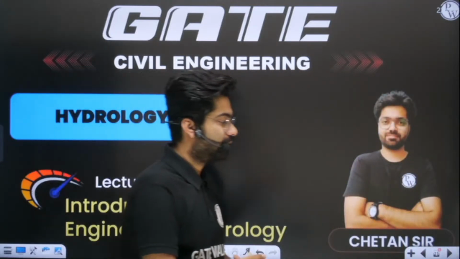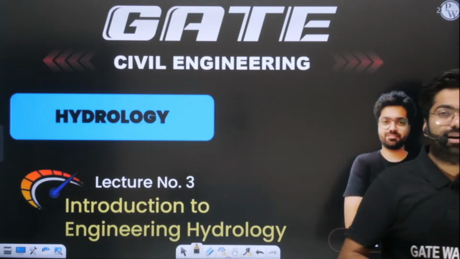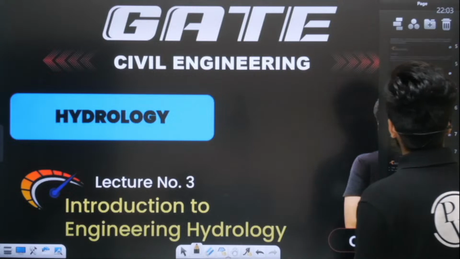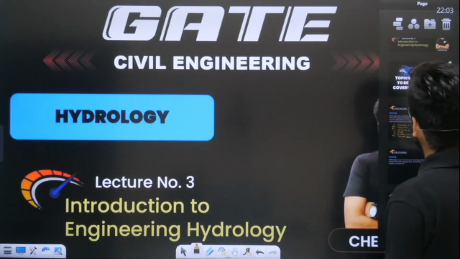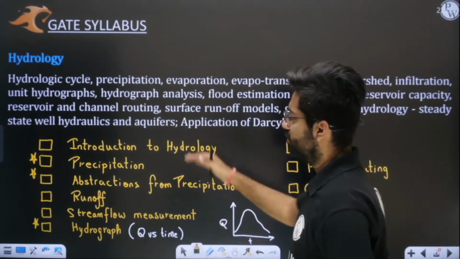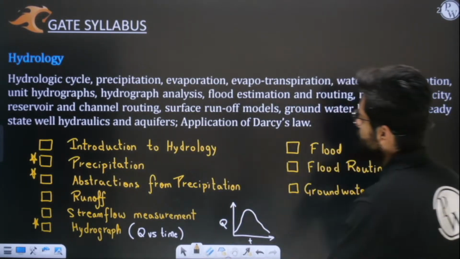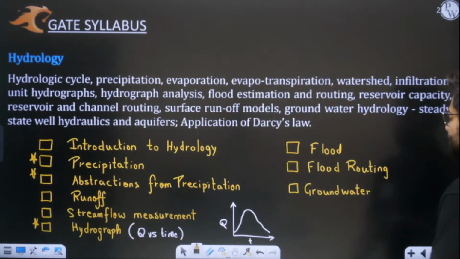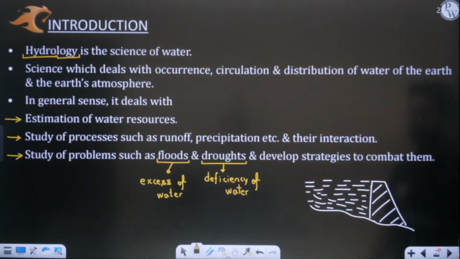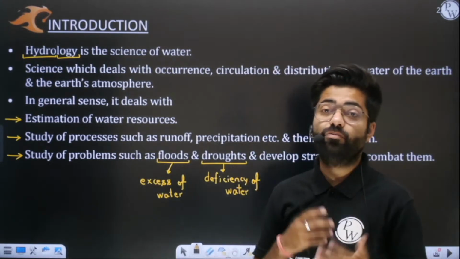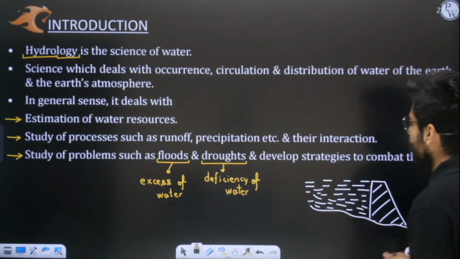In today's lecture we are going to discuss precipitation. Before moving ahead, let us take a quick recap of what we have covered till now. We started from the very basic syllabus. I told you that we will be covering hydrology in this sequence only. We will cover these topics one by one, and today we are going to start with chapter 2, which is precipitation. Then we discussed what is hydrology in a general sense, and what are the objectives of studying engineering hydrology.